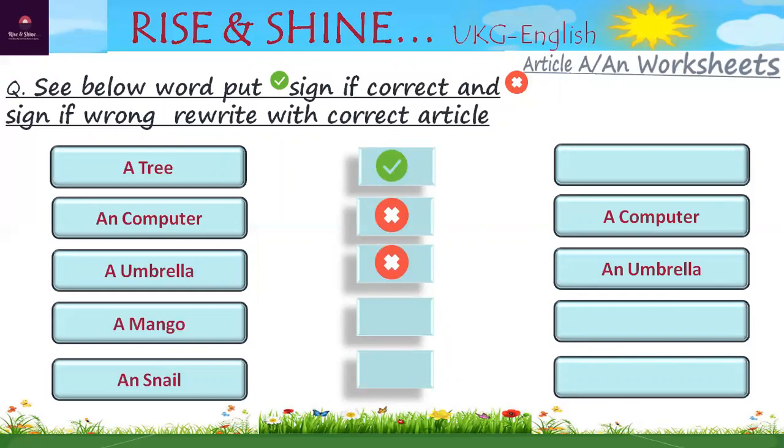Next is a mango. The first letter is M. M is consonant, and for consonant we use A. So it is correct. Next is an snail. Snail. S is consonant, and for consonant we use the article A. And here is an snail. So it is wrong. Write down the correct one, a snail.